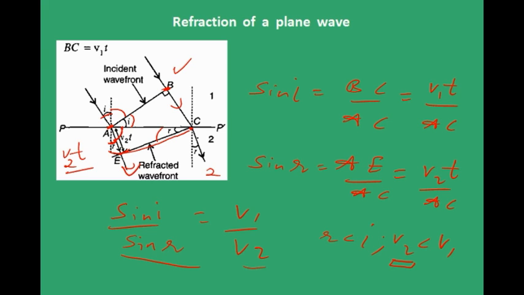And you know that the refractive index of a particular medium, n1 say, is given by the ratio of velocities, where c is the velocity of light in air or vacuum by the velocity of that light in that medium. And similarly, n2 is given by c by v2, right? So when I divide these two equations, I can get v1 by v2 as n2 by n1. So I can write v1 by v2 is equal to n2 by n1 here. And this is nothing but Snell's law. We have discussed it before, right? n1 sin i is equal to n2 sin of the angle of refraction.